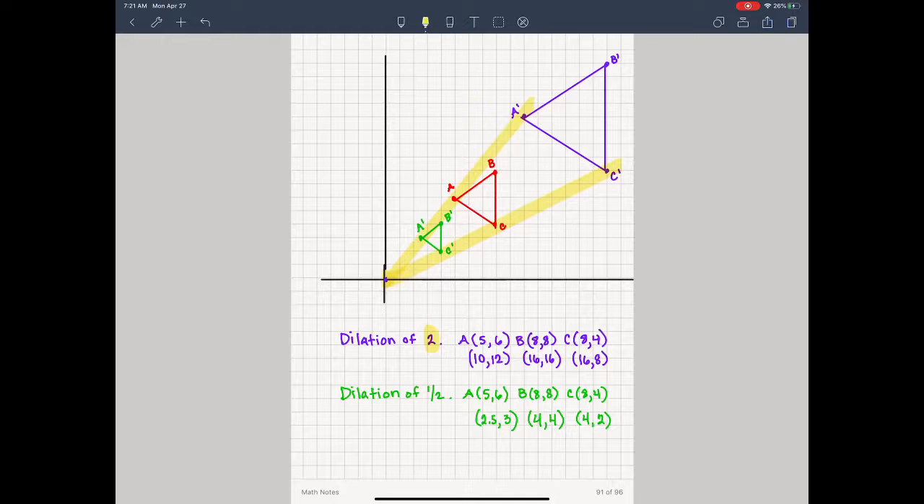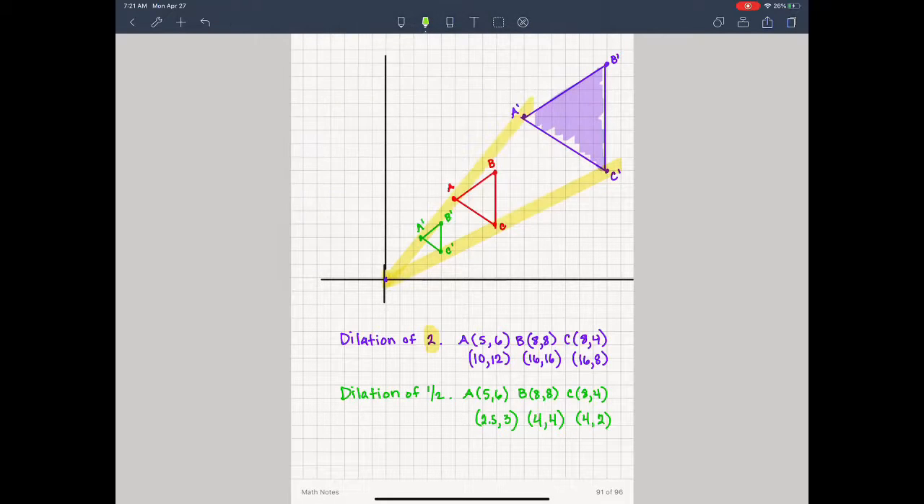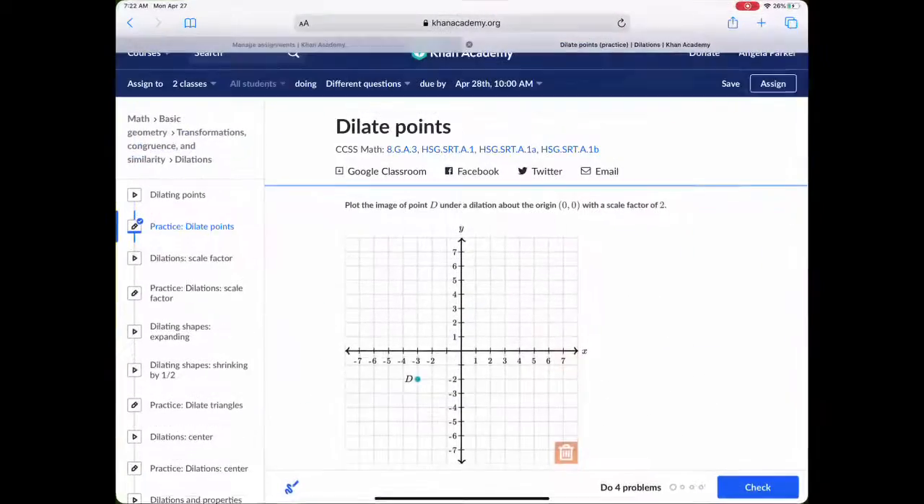And this figure is greater than 2, right? So this one is on the other side of our original figure. And this figure is less than 1. Oh, I think I said greater than 2. Sorry. It's a dilation of 2, which is greater than 1, which is why it's outside. And the green figure is going to be in between the original figure and the origin because it's less than 1.